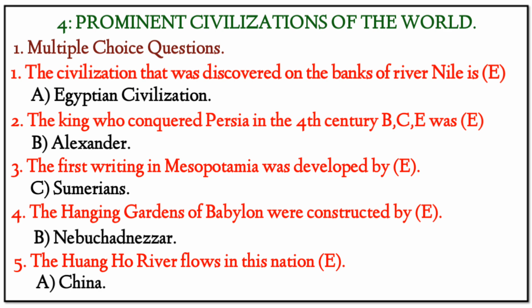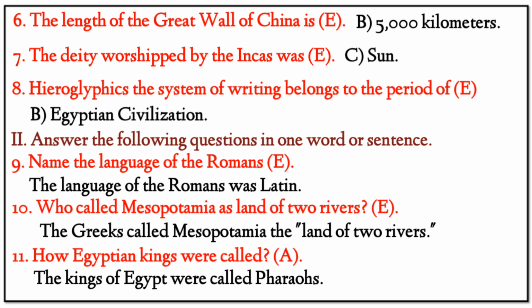4. The Hanging Gardens of Babylonia were constructed by, our right answer is B, Nebuchadnezzar II. 5. The Huanghe River flows in this nation. Our right option is option A, China. 6. The length of the Great Wall of China is, our right option is 5,000 kilometers. 7. The deity worshipped by the Inca was, our right option is C, Sun. 8. The hieroglyphics system of writing belongs to the period of, our right option is B, Egyptian civilization.